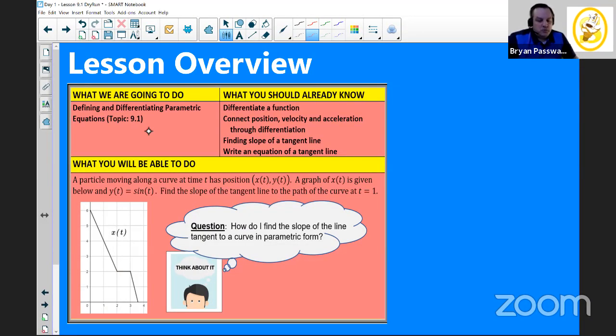It says the particle is moving along a curve at time t and has position x of t, y of t. A graph of x of t is given below, and we also know the equation for y of t to be sine of t. Find the slope of the line tangent to the path of the curve at t equals 1. So really the big idea question today is going to be, how can we find the slope of a line tangent to a curve in parametric form?